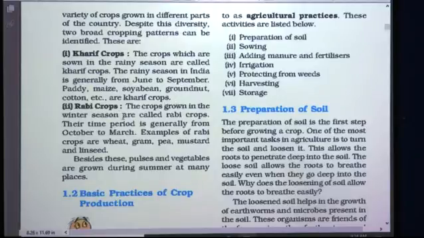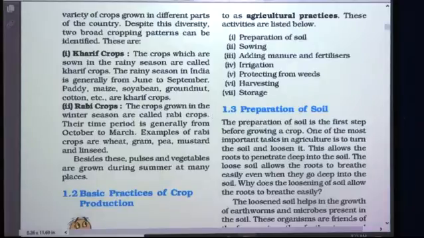Now, the second cropping pattern is Rabi crops. The crops grown in the winter season are called Rabi crops. Their time period is generally from October to March.